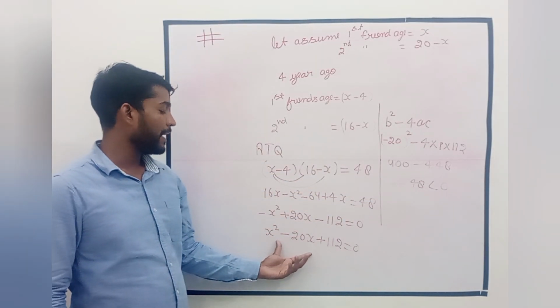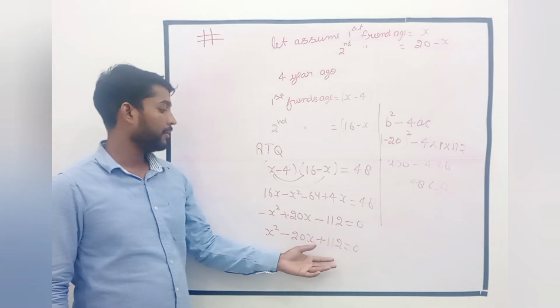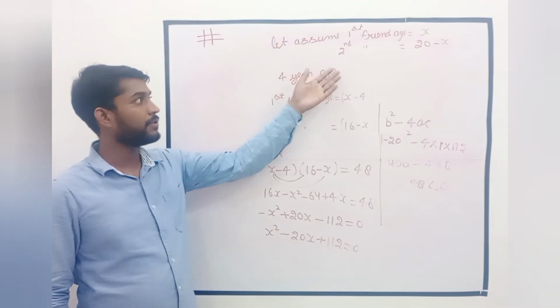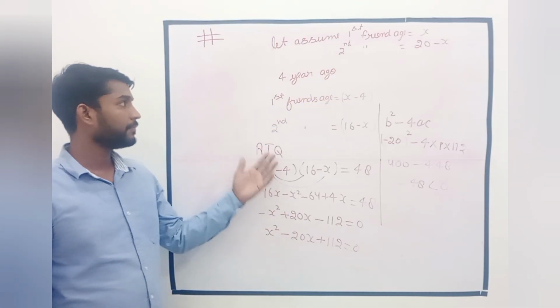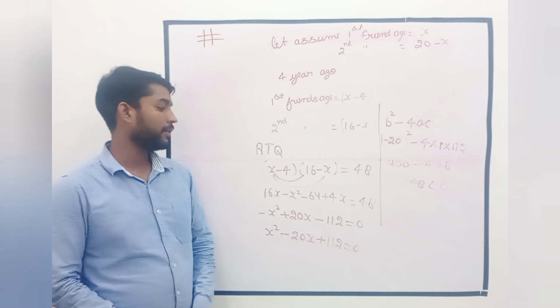That means the value of x is imaginary, that is not possible, because the age of two friends should be a real number or any integer or whole number, and therefore it's not possible.